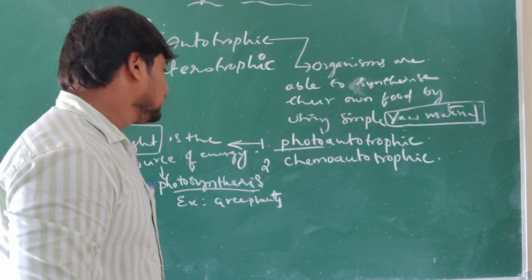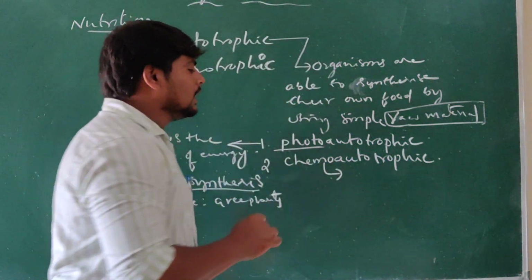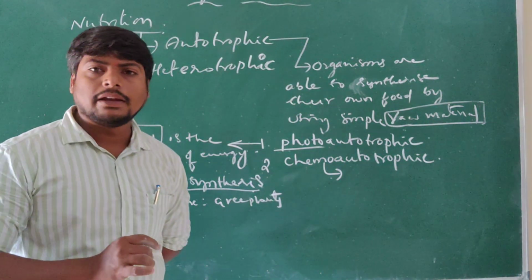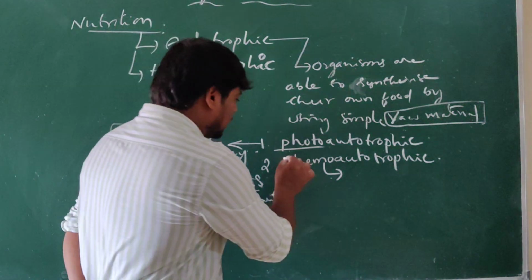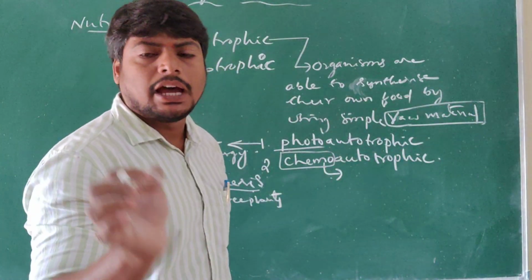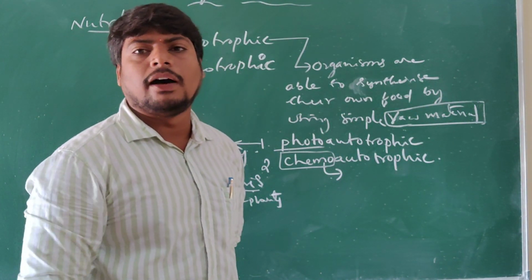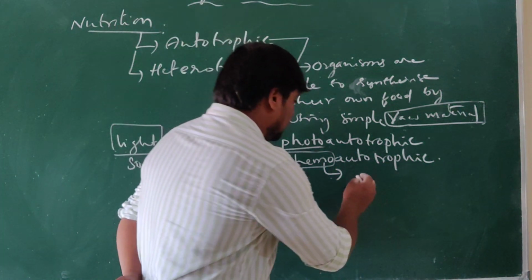Understand? That is photosynthesis. Now let us see another form of nutrition, chemoautotrophic nutrition. What does chemo mean here? Chemicals. So chemical is the raw material for making their own food.